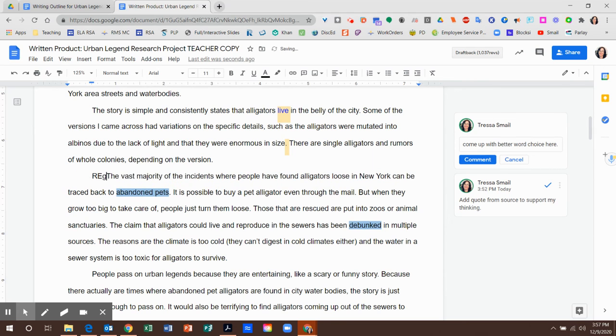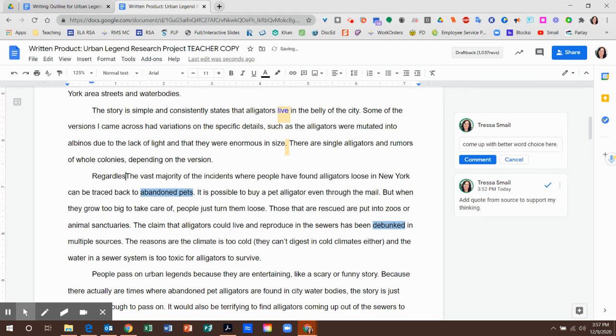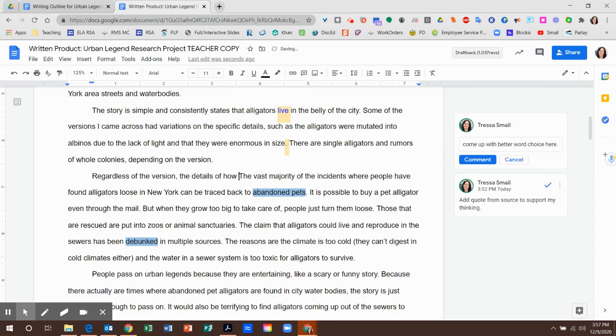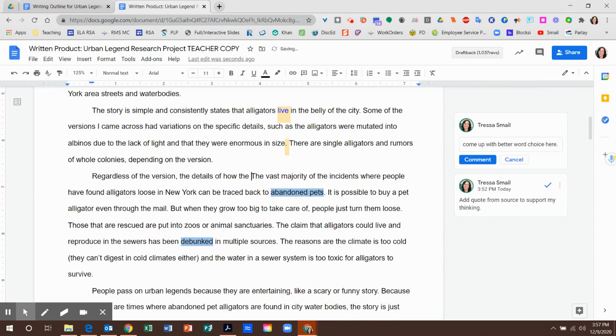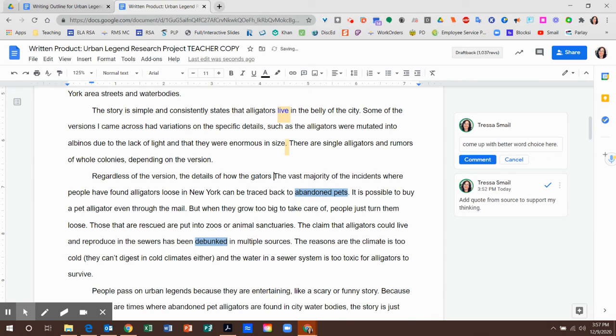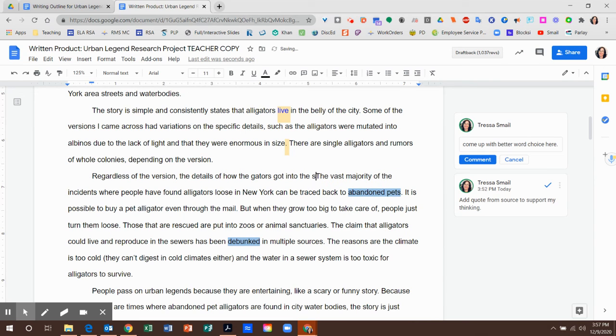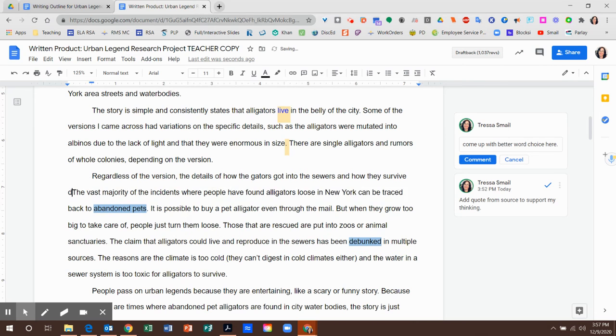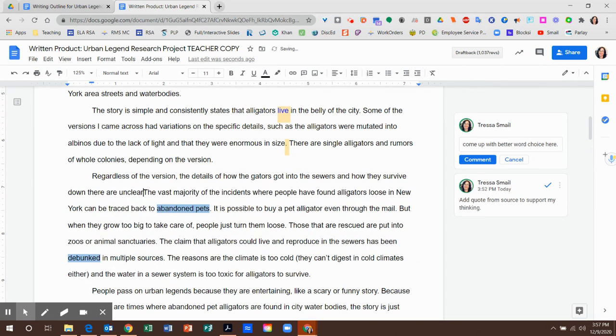Okay, so regardless of the version, the details of how, I'm going to end up repeating alligators over and over, so I might try gators here. The details of how the gators got into the sewers and how they survived down there are unclear. Okay, how would that look? If I'm a reader coming to this, I've read through these paragraphs above, so regardless of the version, that's a little transition that connects up above here.